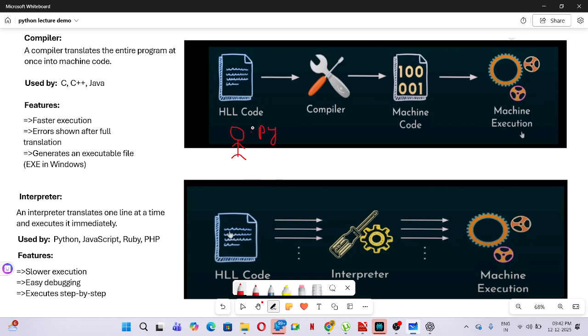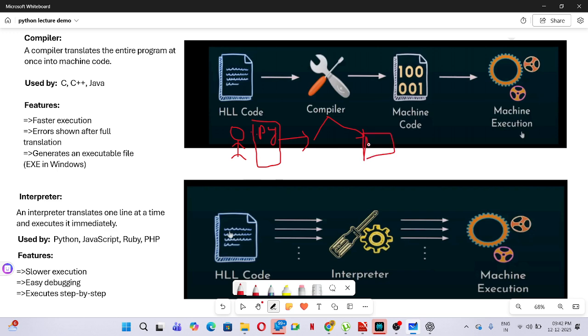It is a Python program, right? This compiler will convert the .py file to the machine code.